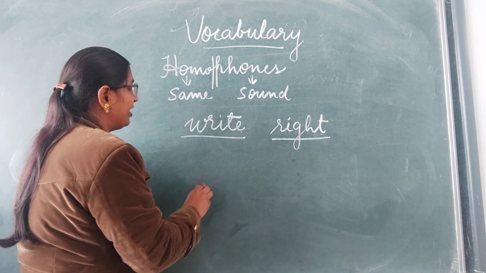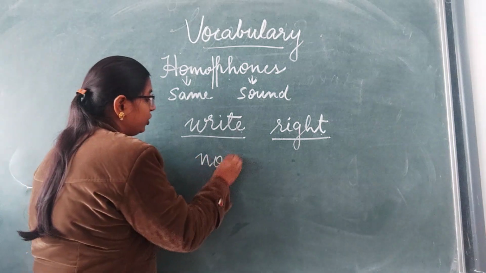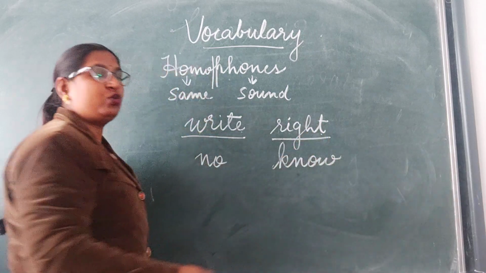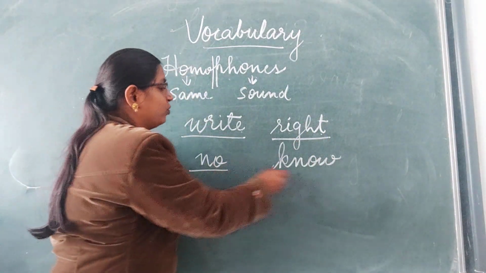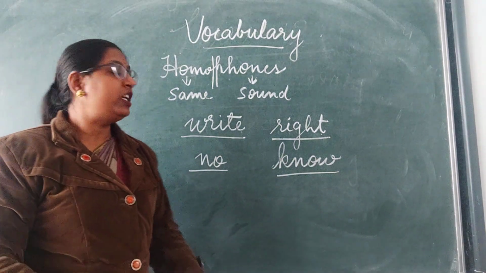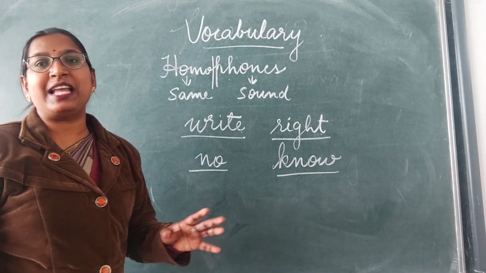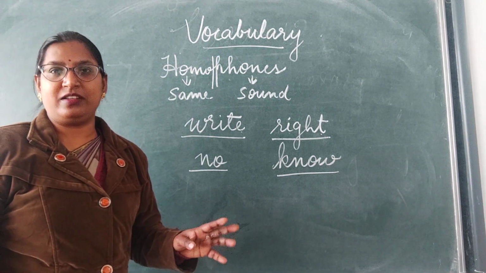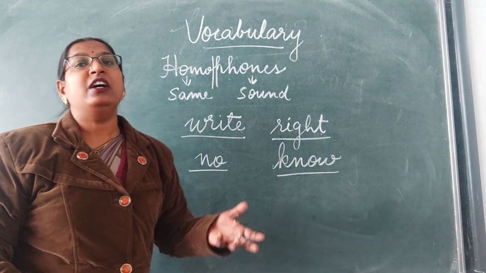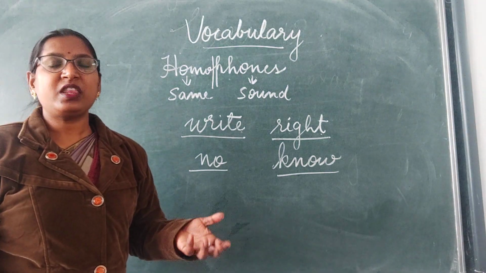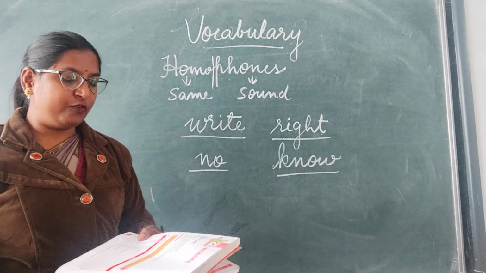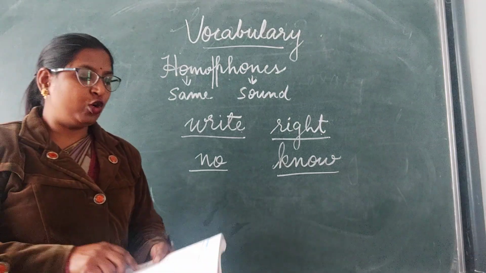Now let me write one more example. No and know. These two words have the same sound. Both the words are pronounced in the same way. N-O, no, means denying something, negation. Clear? K-N-O-W, know, means knowing something, being aware about something. Clear? So, these kinds of words are known as homophones.